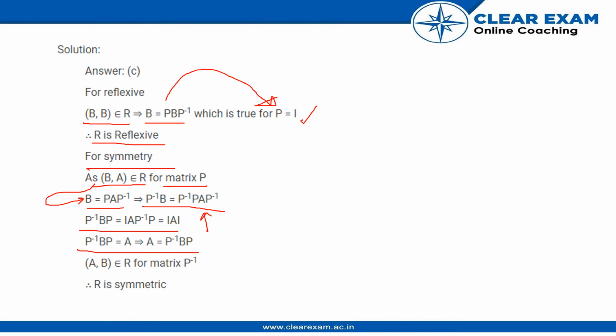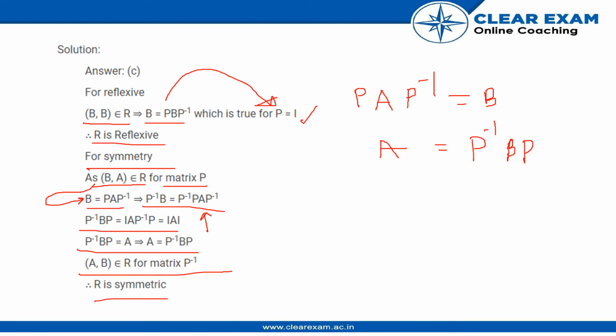So we can say we are able to shift the relation, that is PAP inverse equal to B, to A is equal to a function of B. If we are able to do this, we can say that both these matrices are symmetric, correct? Now this is the symmetric case and we know that R is reflexive, we know R is symmetric.